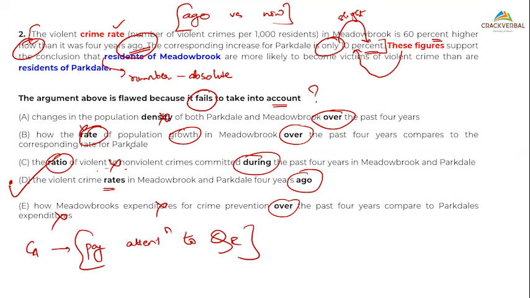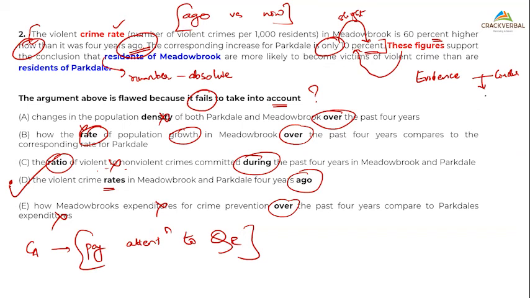The question requirement is I have to find a flaw, because the para itself has a flaw. So the argument is flawed because it fails to take into account what? How this rate over past years compares with the corresponding rate. Even if I take this into account, does it really answer my question? My question needs me to find the flaw, the gap between the evidence and the conclusion.